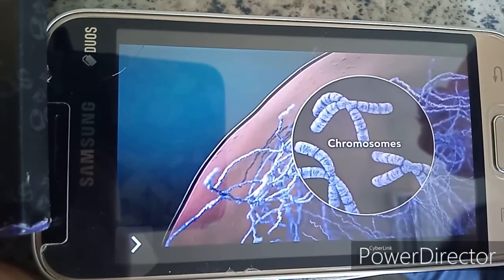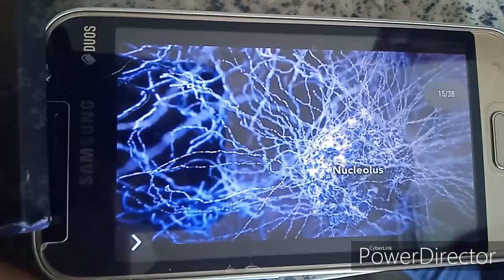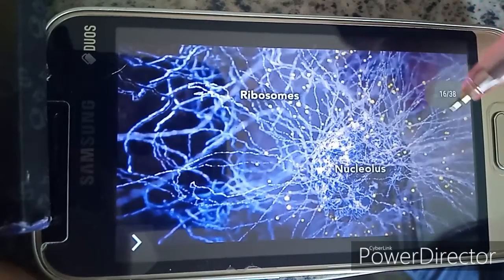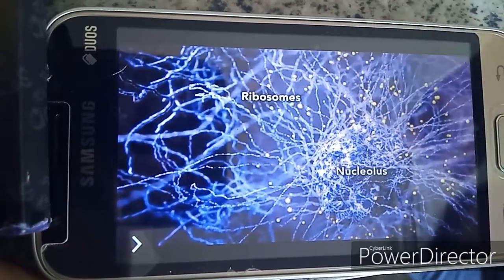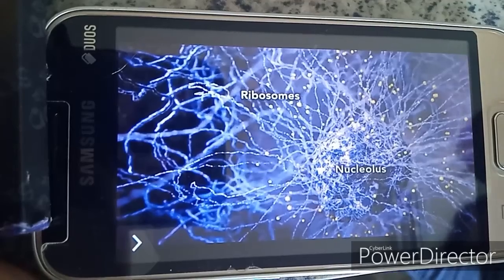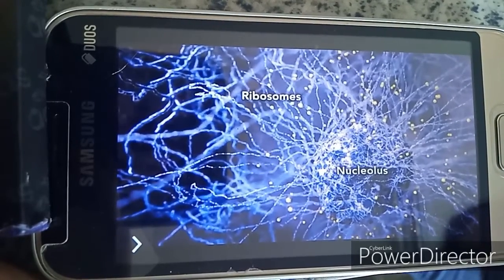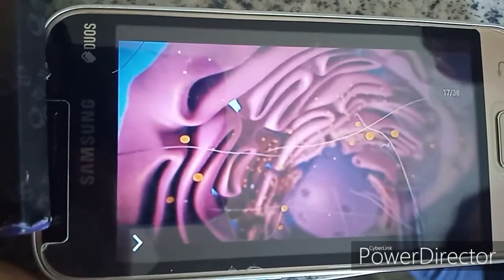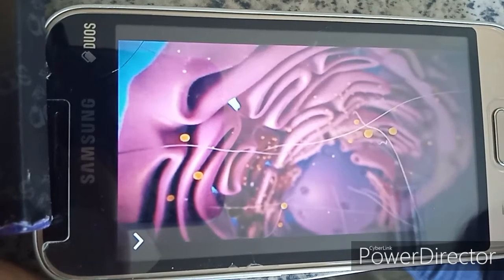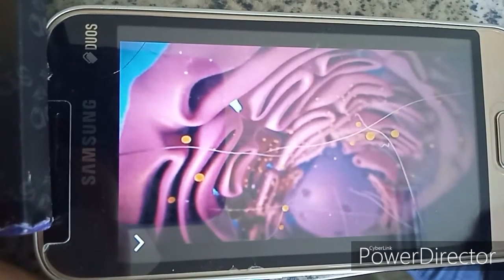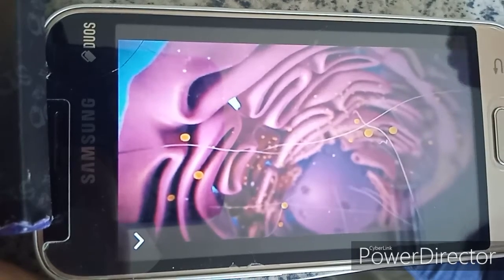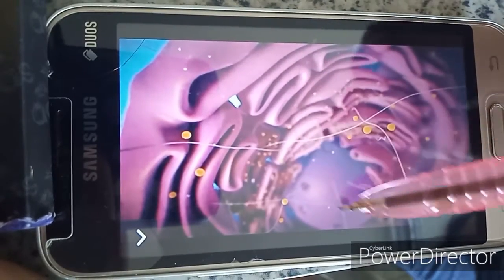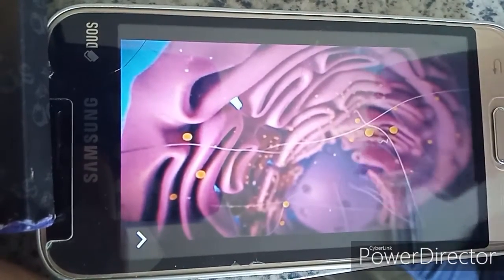The nucleus also contains the nucleolus, which is the structure where ribosomes are made. These dots are the ribosomes. After ribosomes leave the nucleus, they will have an important job making proteins. Ribosomes and the rest of the organelles float around the cytoplasm outside of the nucleus. These are the ribosomes. They will float around the cytoplasm outside of the nucleus.